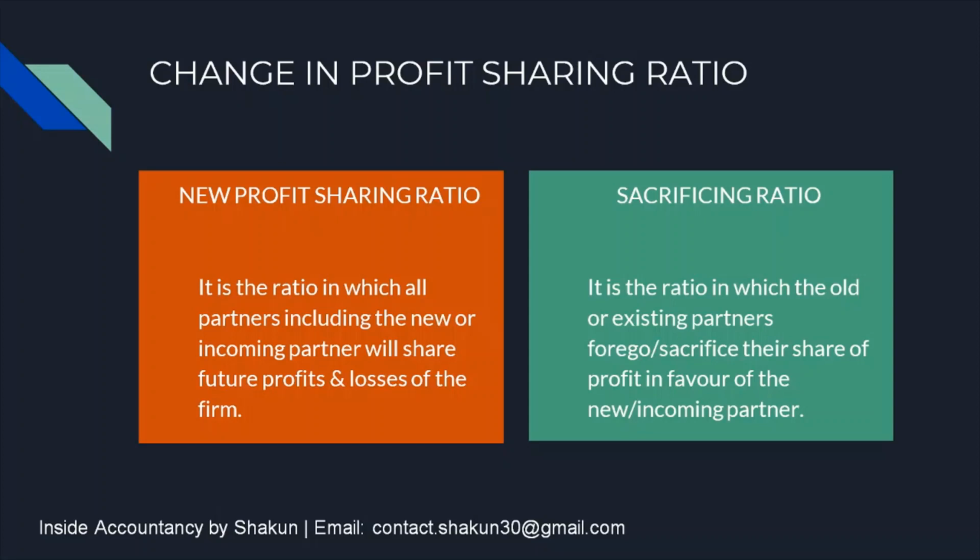Now, what is the sacrificing ratio? In order for the new partner to come into the firm, the existing or old partners sacrifice or forego their share in order to accommodate the new partner. So, the ratio in which the old or existing partners forego or sacrifice their share of profit in favor of the new partner is known as sacrificing ratio. We have also studied about the sacrificing ratio in the previous chapter, that is change in profit sharing ratio.